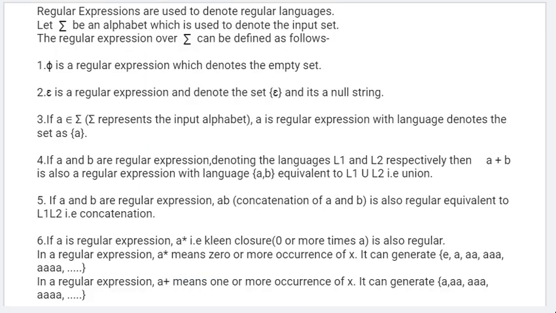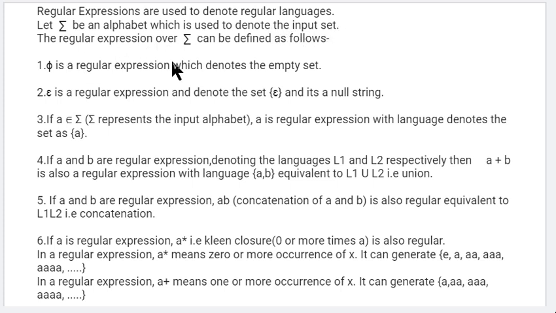Before looking into the example, let's see how we denote regular languages in a regular expression. Let sigma be an alphabet. We saw that sigma is a set of alphabets, which we denote as the input set.